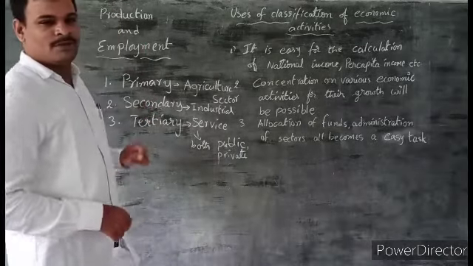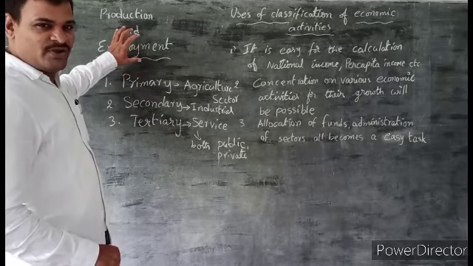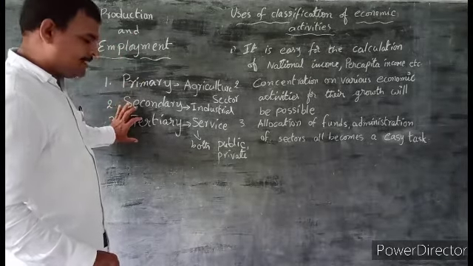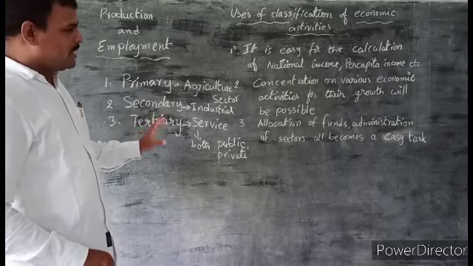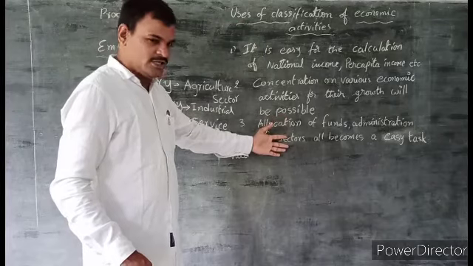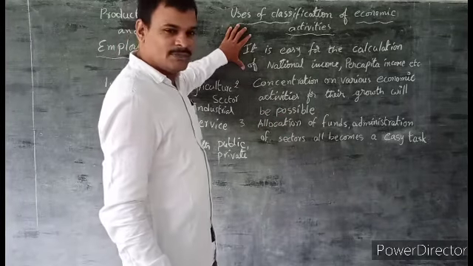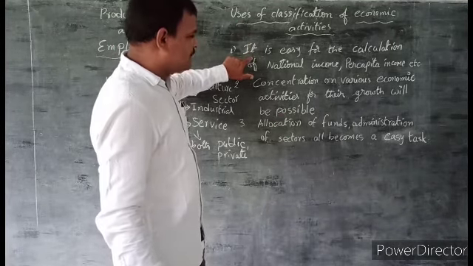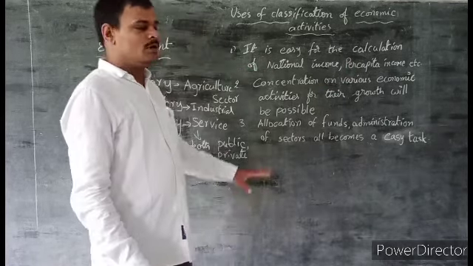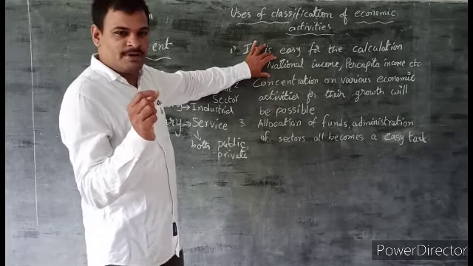Next, why are we classifying these economic activities into primary, secondary and tertiary? Because it is useful to us in the following ways. First, it is very easy to calculate national income and per capita income. National income is the total income of the country.